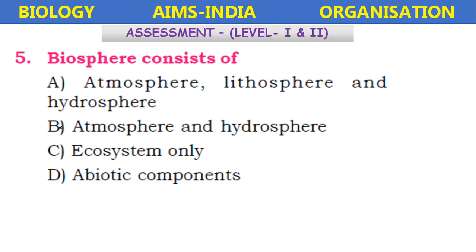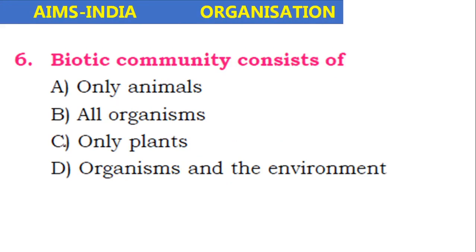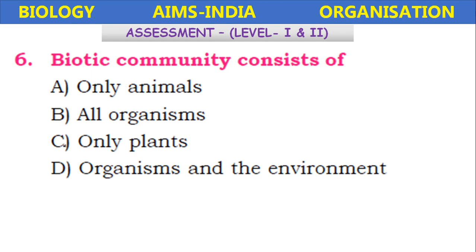Biosphere consists of atmosphere, lithosphere and hydrosphere. Next: atmosphere and hydrosphere, ecosystem, only abiotic components? A biosphere consists of several groups of ecosystems. Next, biotic component consists of only plants, all organisms, only animals, or organisms and their environment? The biotic community consists of all living organisms.